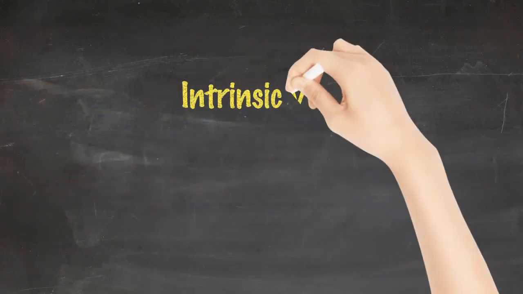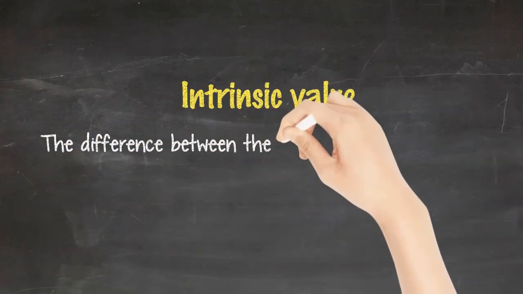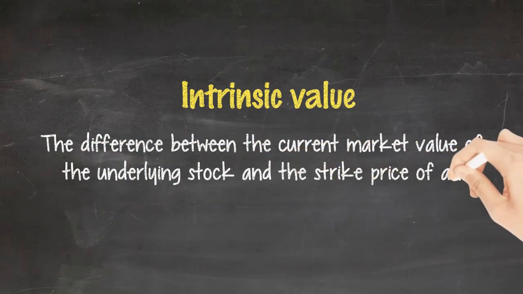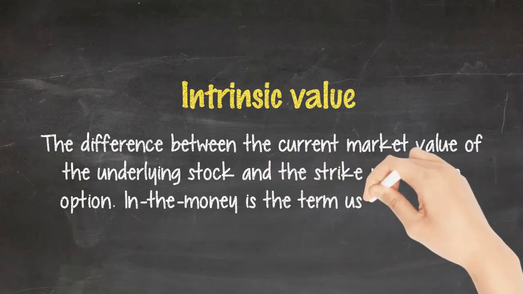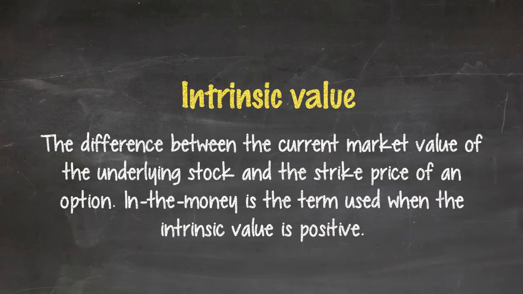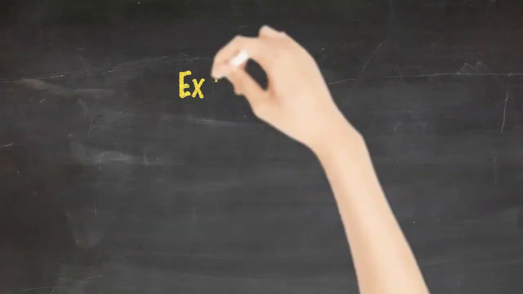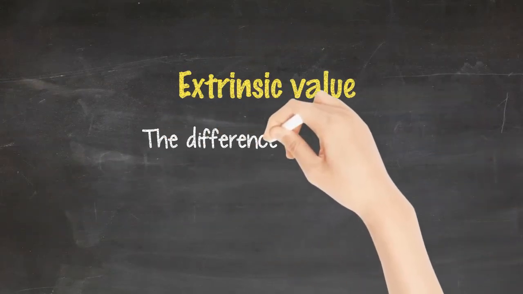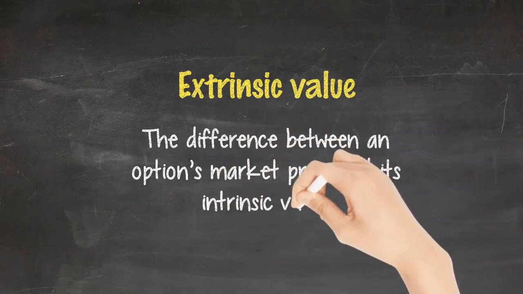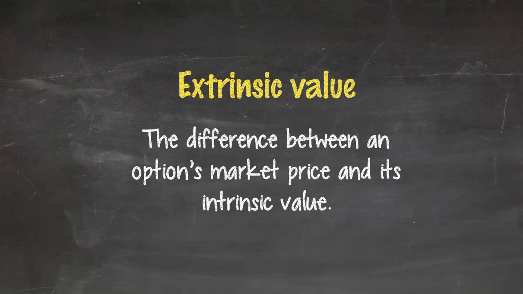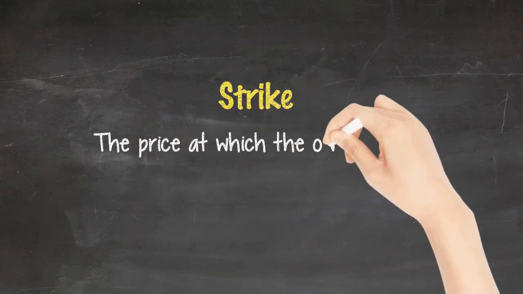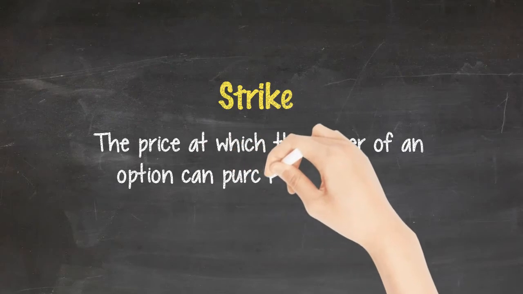Intrinsic value is the difference between the current market value of the underlying stock and the strike price of an option. In the money is the term used when the intrinsic value is positive. Extrinsic value is the difference between an option's market price and its intrinsic value. Strike refers to the price at which the owner of an option can purchase or sell the underlying security.